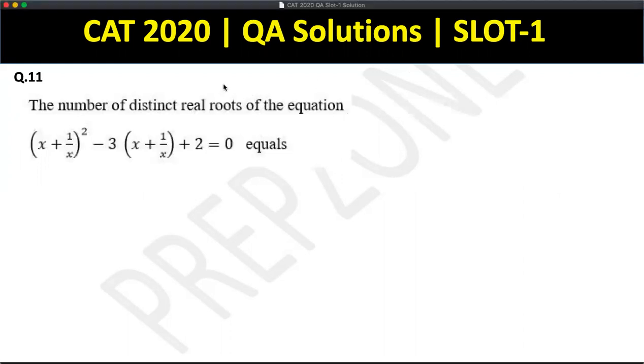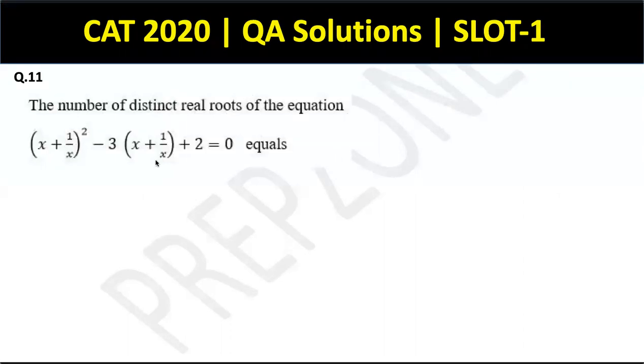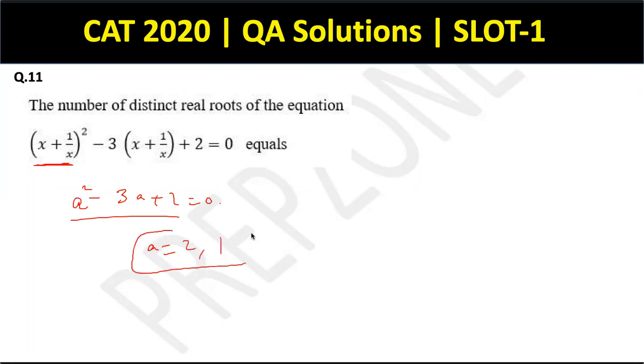Question number 11, guys. Okay, distinct roots again, real roots. This is what the usual scenario is. So we consider this x plus 1 by x as a. So this becomes a square minus 3a plus 2 is equal to 0. And this equation clearly has 2 roots, which is a equal to 2 or a equal to 1, right?